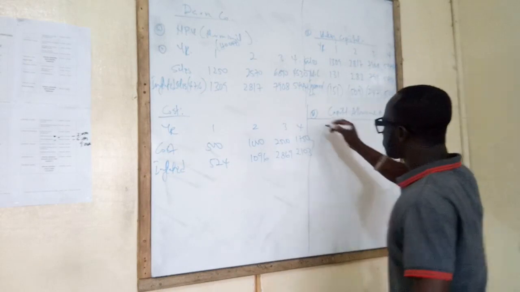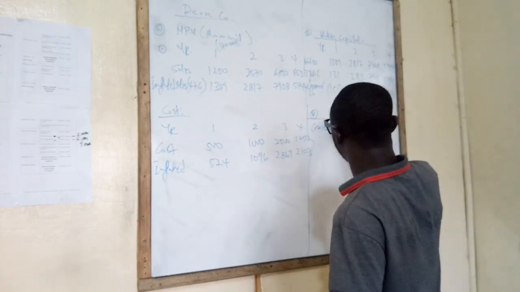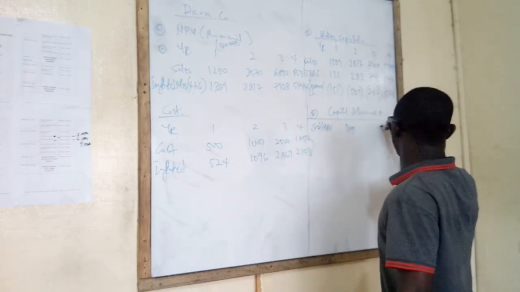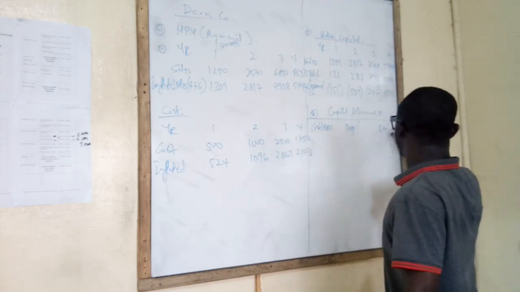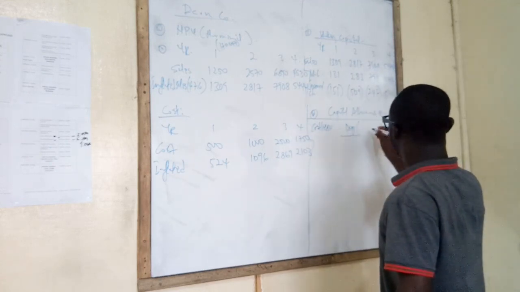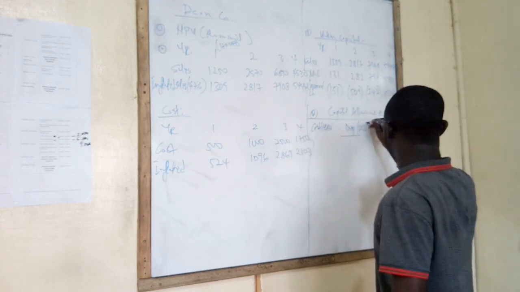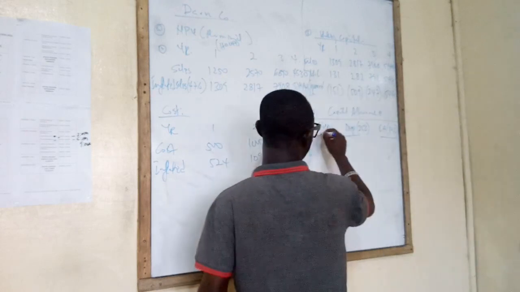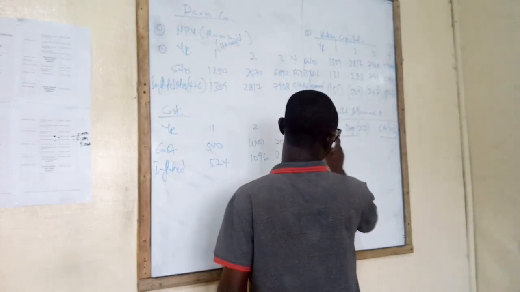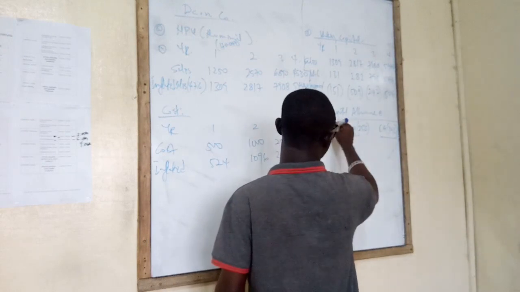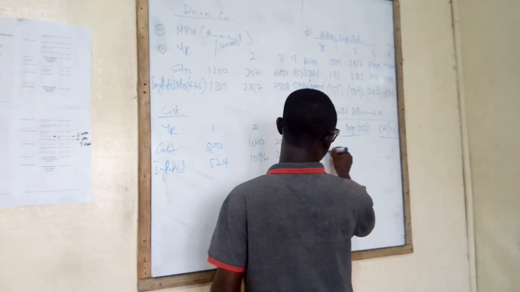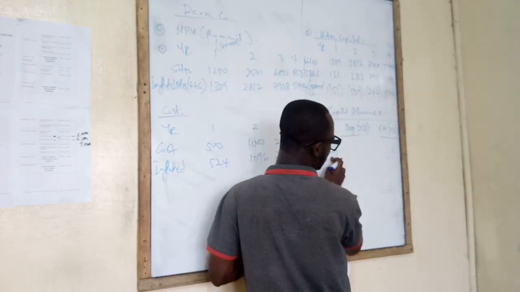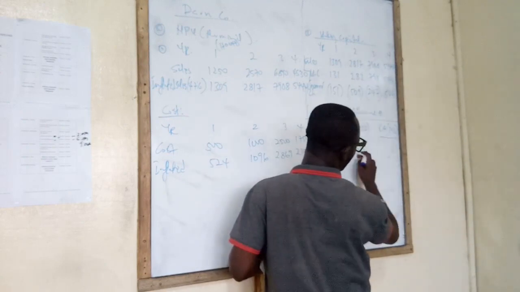Capital allowance. Cost or net book value. The depreciation rate. And then what? The capital allowance. Now, what was the depreciation rate? 25%. Tax rate? 30%. We go for it. The cost of the machine year 1 is 2,000. So we go 25% of that, then 30% of that.